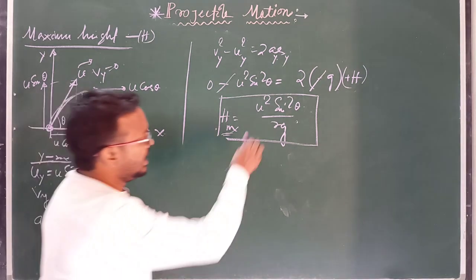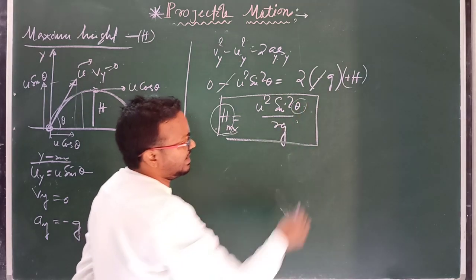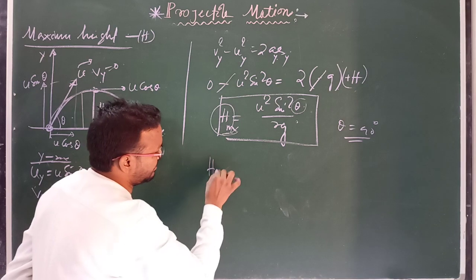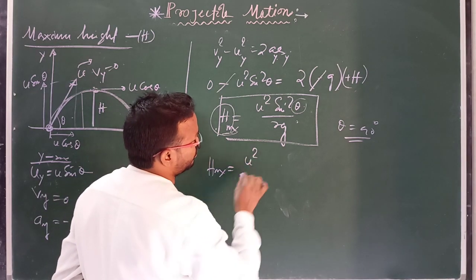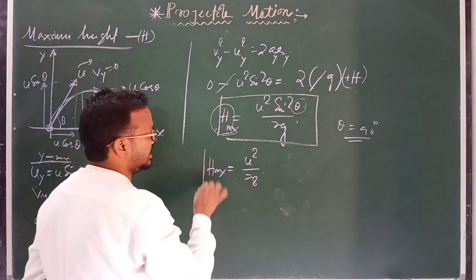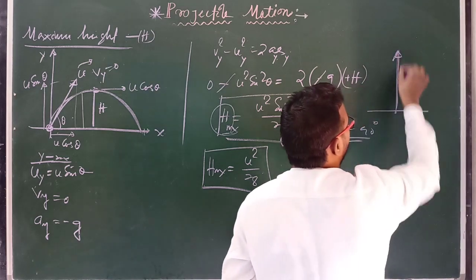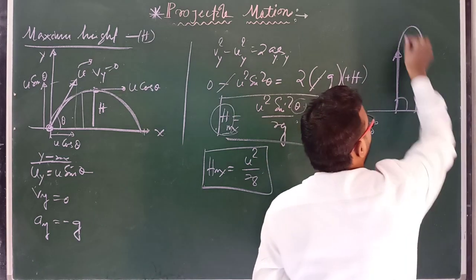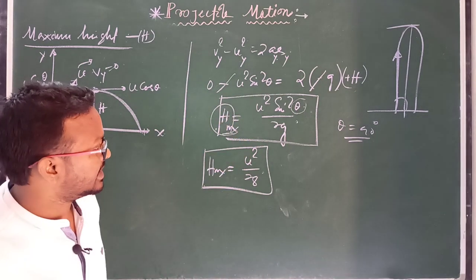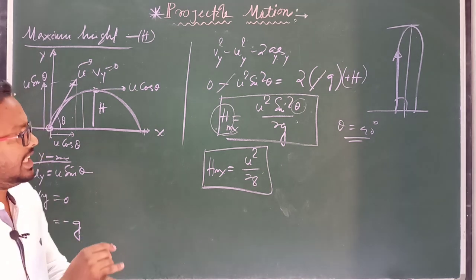Clear? This maximum height always depends on theta. If theta equals 90 degrees, then h max equals u square times sin square theta, which is 1, divided by 2g. We already discussed that if we project a projectile into space at an angle of 90 degrees, it reaches the maximum height equal to u square by 2g. This is the same relation. Clear? This is the relation of maximum height attained by the projectile during its motion.